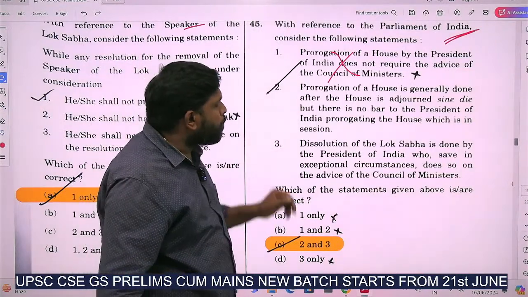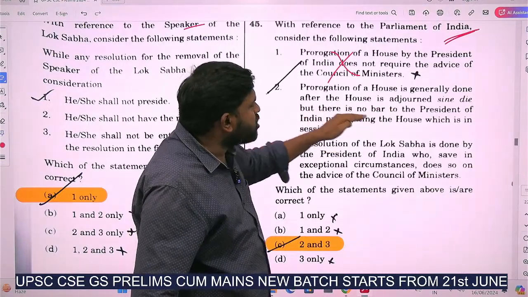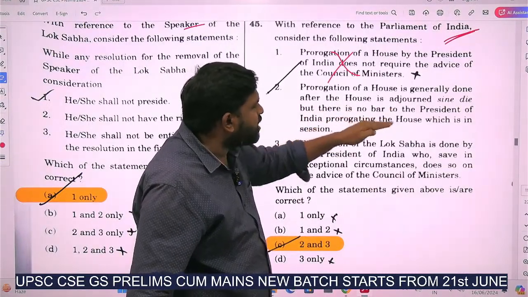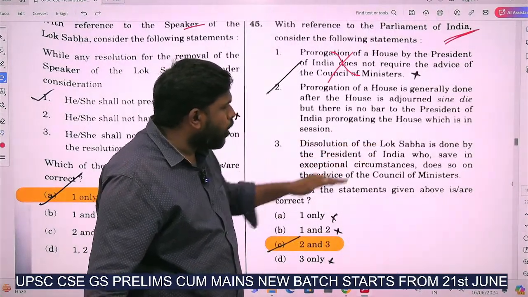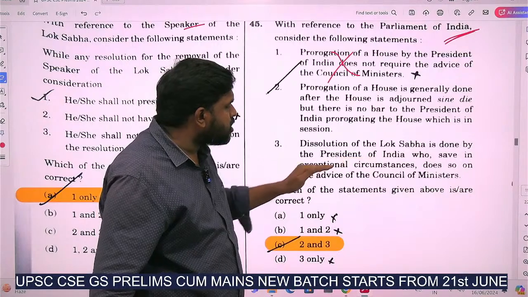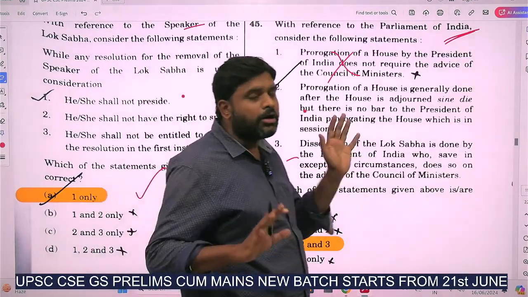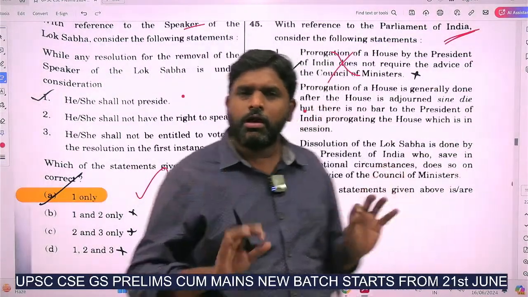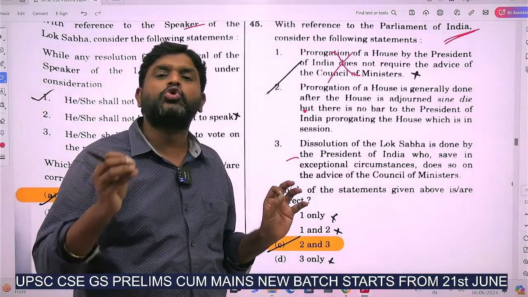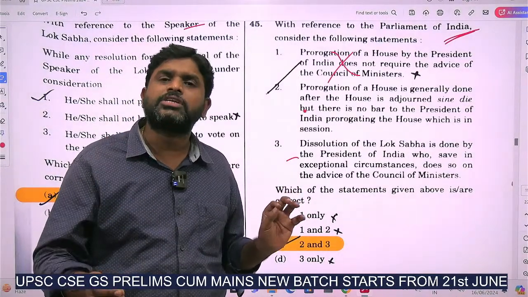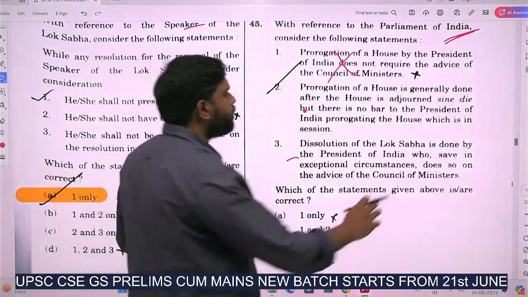Second statement. Prorogation of a house is generally done after the house is adjourned sine die, but there is no bar to the President of India prorogating the house which is in session. Dissolution of the Lok Sabha is done by the President of India, who, save in exceptional circumstances, does so on the advice of the Council of Ministers. Yes, 2 and 3 are a little bit longer questions. It is mainly about the powers of the President with respect to dissolution of the Lok Sabha, in which circumstances the lower house can be dissolved.